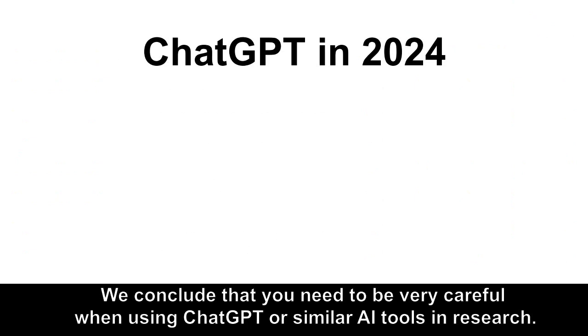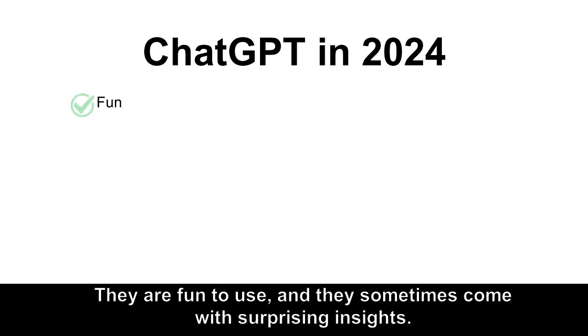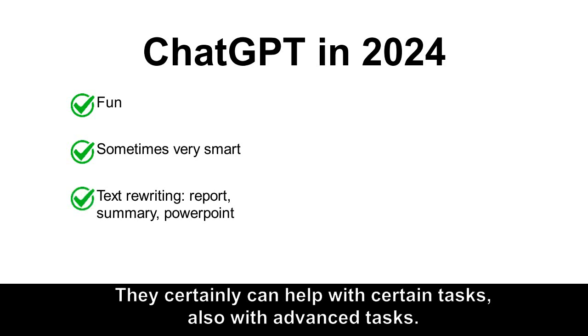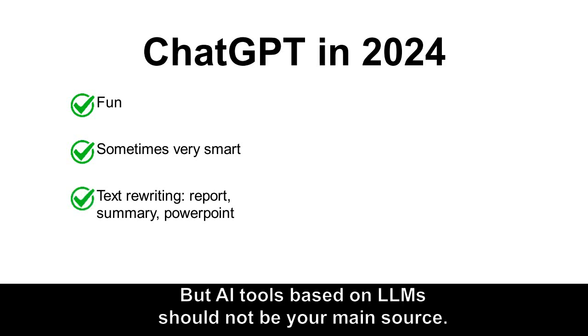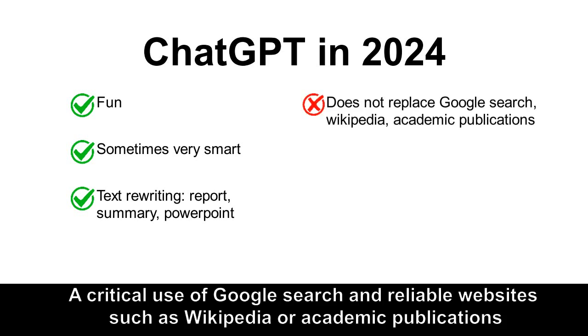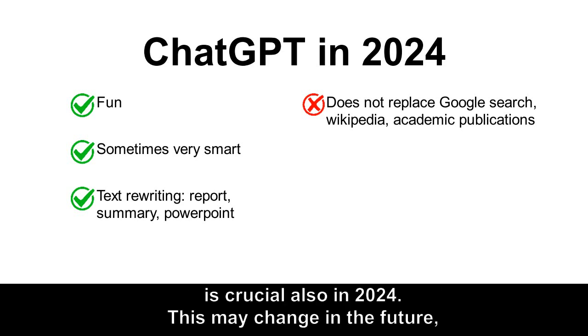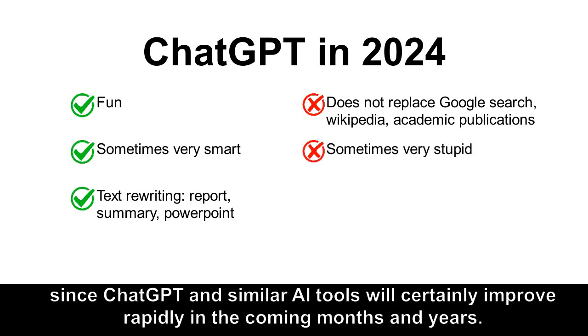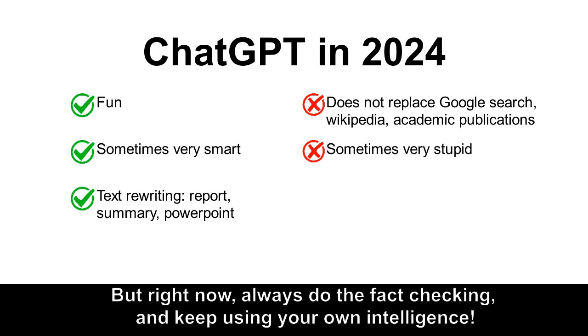We conclude that you need to be very careful when using ChatGPT or similar AI tools in research. They're fun to use, and they sometimes come with surprising insights. They certainly can help with certain tasks, also with advanced tasks. But AI tools based on LLMs should not be your main source. A critical use of Google search and reliable websites such as Wikipedia or academic publications is crucial also in 2024. This may change in the future, since ChatGPT and similar AI tools will certainly improve rapidly in the coming months and years. But right now, always do the fact-checking and keep using your own intelligence.